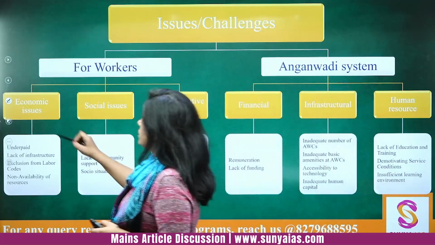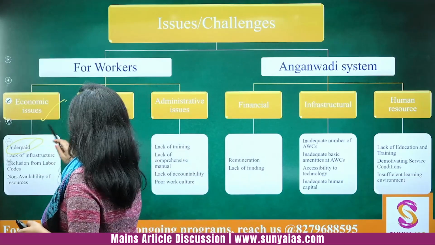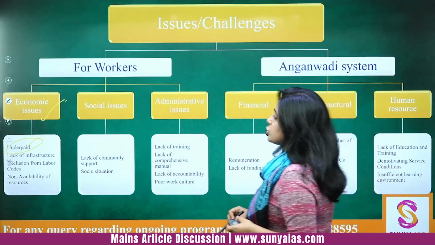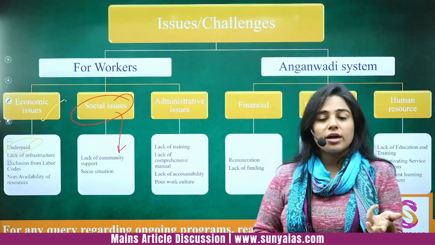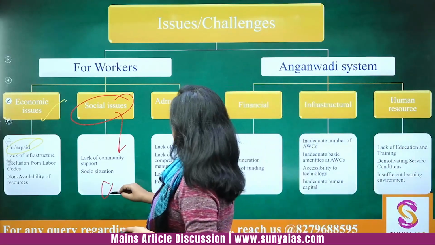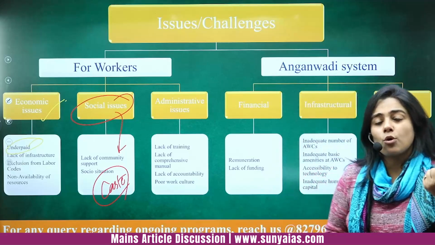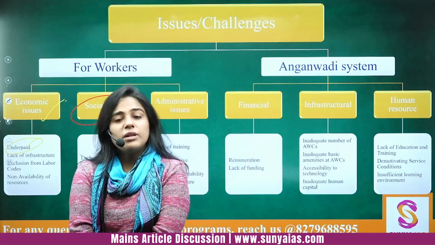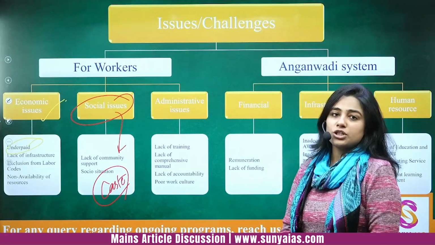First of all, the biggest economic issue is that they are underpaid. I told you the allowance is just 3500 rupees per month, which is actually very less, right? Socially, it is not very easy to talk, like I was talking about contraception and family planning. Not very easy to accept these kinds of topics, and there are caste issues as well. If the ASHA worker is from a so-called lower caste, because of the caste distinction there will be families who will not be very comfortable sending their children, right? This is the harsh reality.